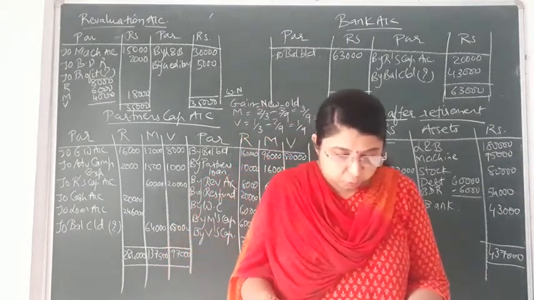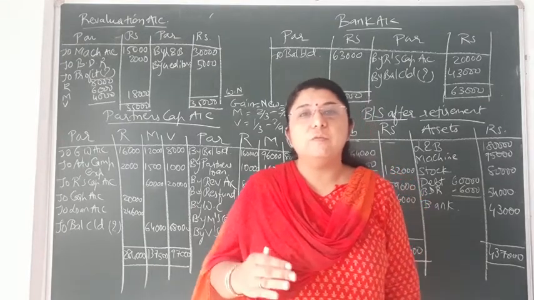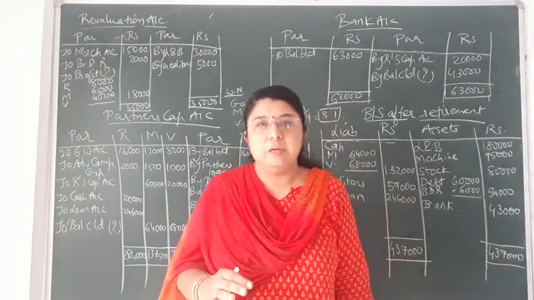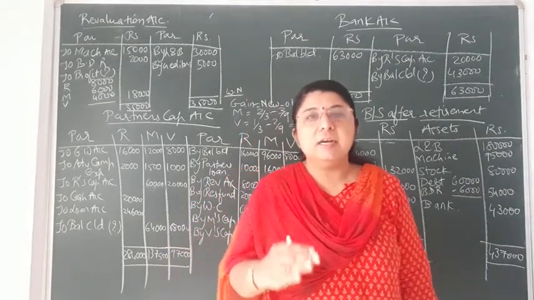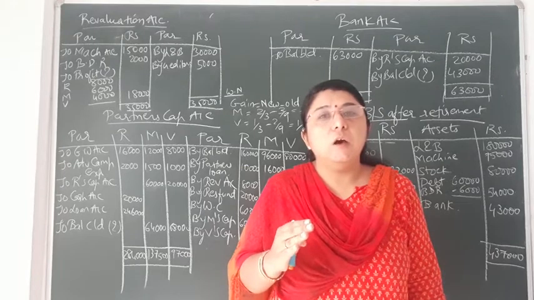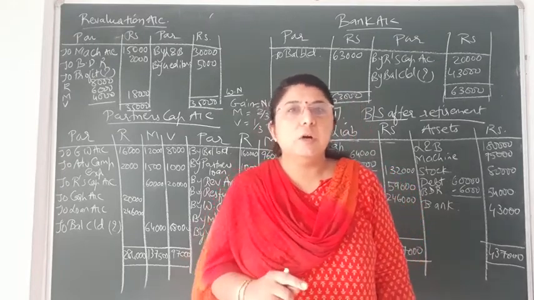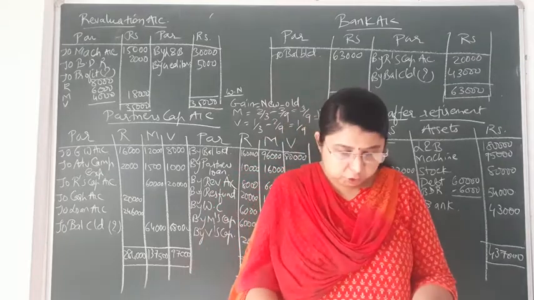Next one, that is rupees 5,000 not payable to creditors. Whatever is the creditors value, out of that 5,000 is not to be paid. Due to a decrease in the creditors, or a decrease in liabilities, profit will occur to the firm, and if profit occurs, we very well know that it is to be recorded on the credit side of the revaluation account.